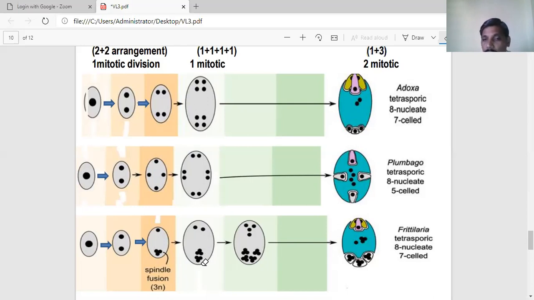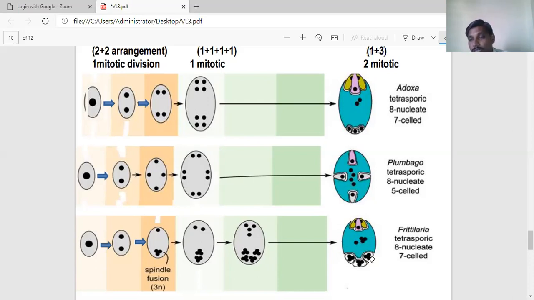It gives 2 nuclei, and the haploid nucleus also undergoes mitotic division, giving 2 haploid nuclei. In this way, one more mitotic division takes place and ultimately gives a total of 8 nuclei. From each group, one of the nuclei migrates towards the center and forms the secondary nucleus.